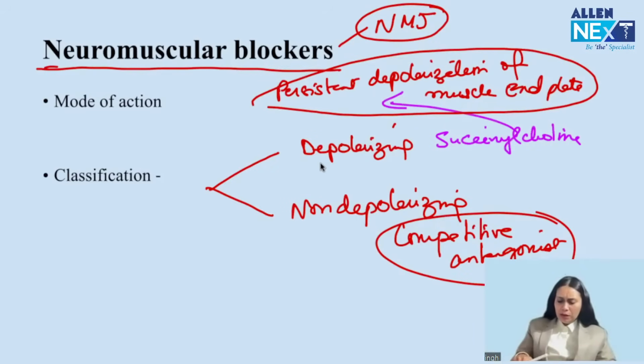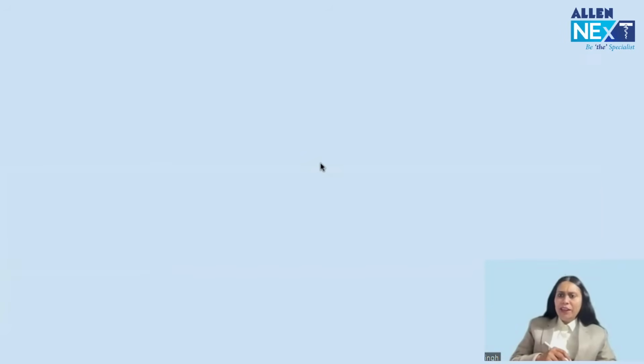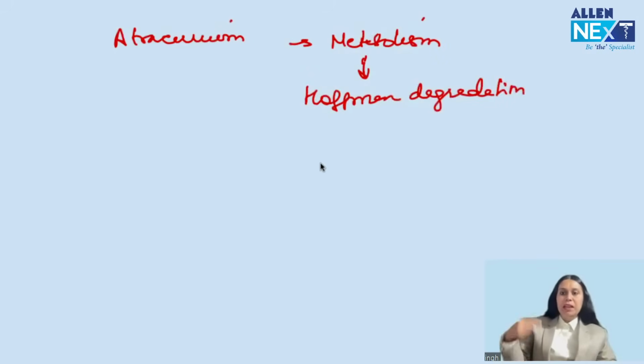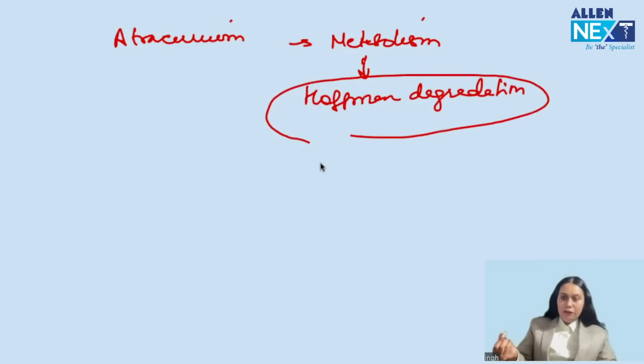The one neuromuscular blocker which I expect can be asked in the exam is atracurium. I have written it separately. It is a non-depolarizing neuromuscular blocker. Its metabolism is unique and is asked so many times in exams. It is metabolized by Hofmann degradation, which is non-enzymatic, time-bound self-destruction of the drug. Got it? By this Hofmann degradation, it is the agent of choice for renal and hepatic dysfunction.